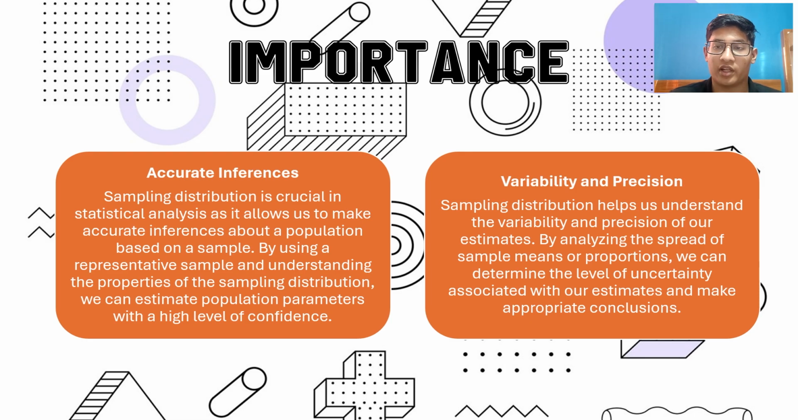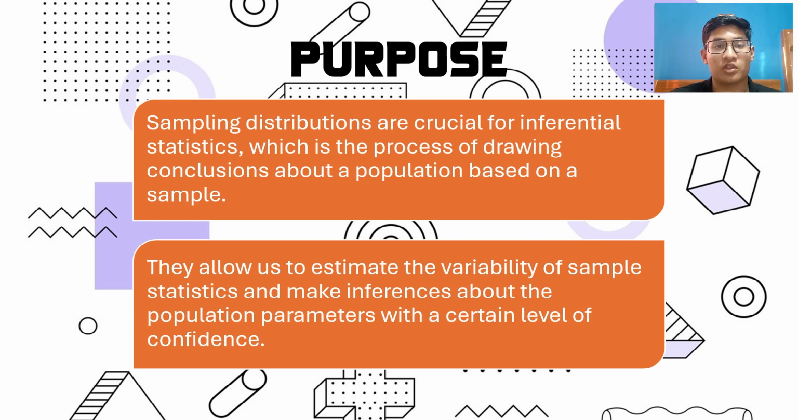Variability and precision. Sampling distribution helps us understand the variability and precision of our estimates. By analyzing the spread of sample means or proportions, we can determine the level of uncertainty associated with our estimates and make appropriate conclusions. Now, let's talk about the purpose of this.